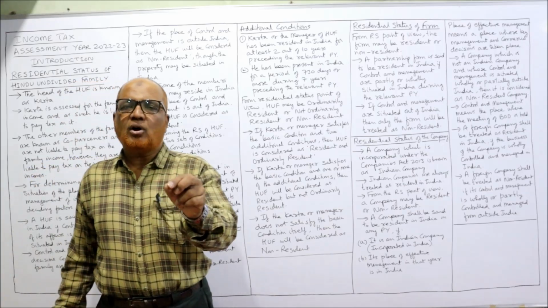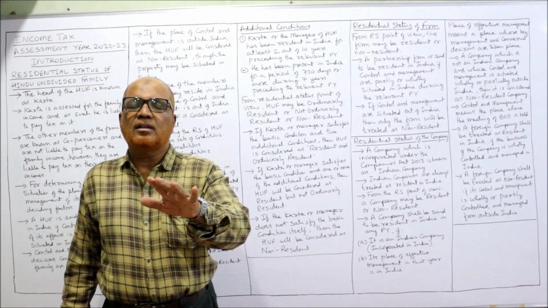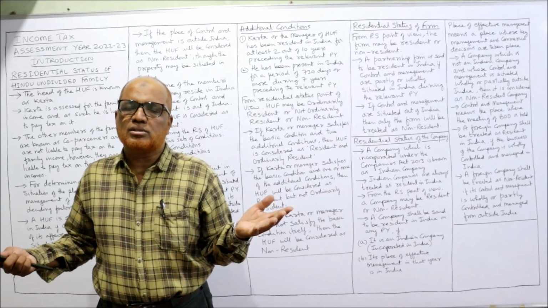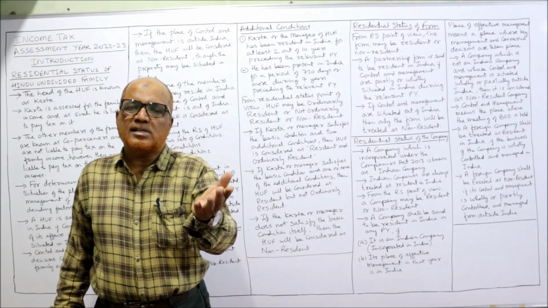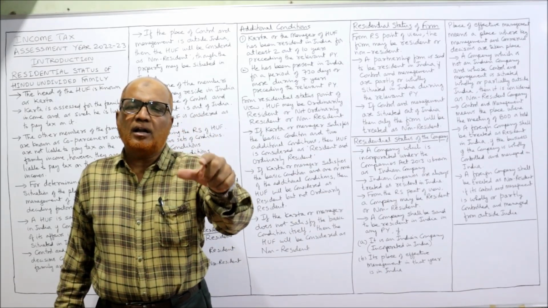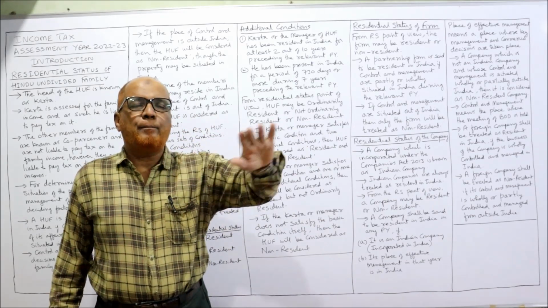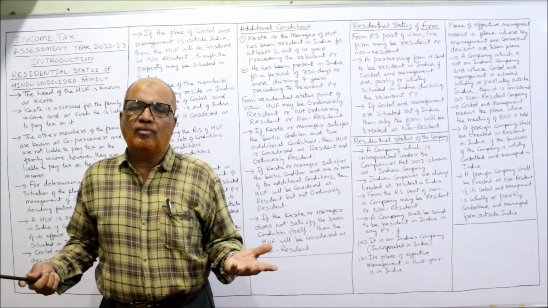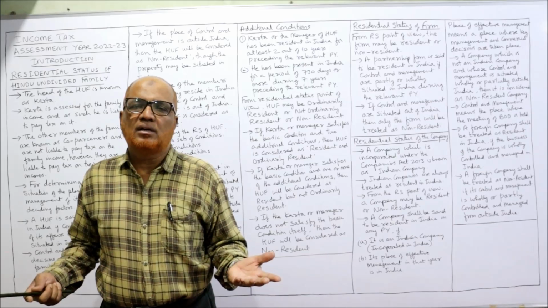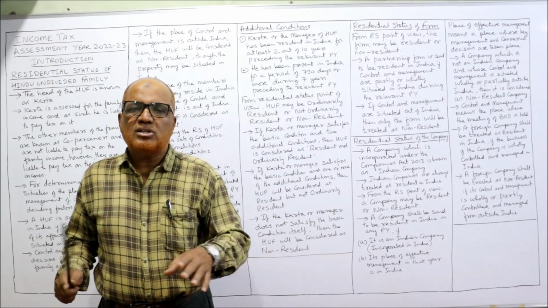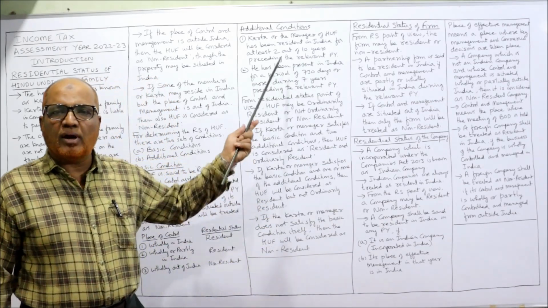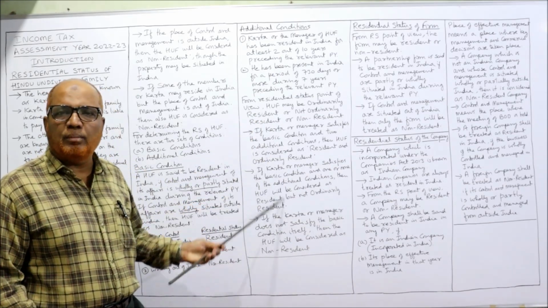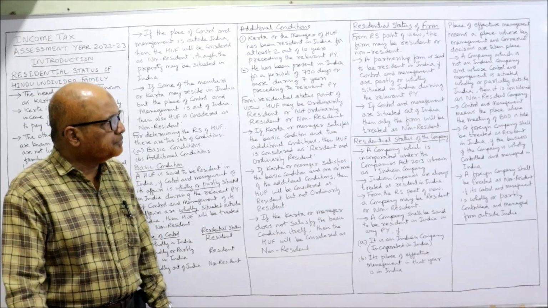Lastly, if the karta or manager does not satisfy the basic condition itself, we should not go to additional conditions. When basic condition is not satisfied, that means the control and management is completely outside India, wholly outside India. Then the HUF will be called non-resident. If the HUF is non-resident, no need to go for additional conditions. That's it. These are final 3 points you have to remember for HUF.